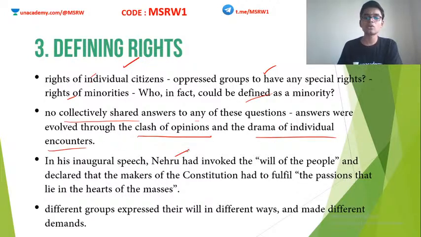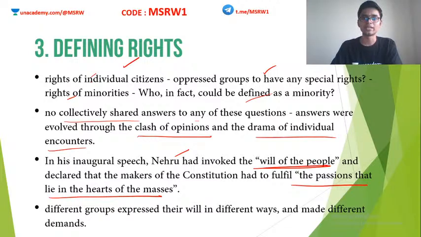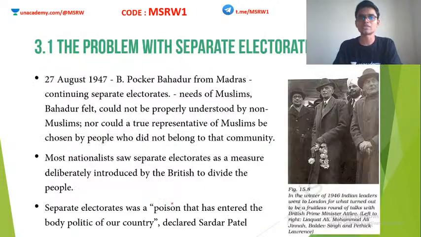In the inaugural speech, Nehru actually invoked the will of the people and declared that the makers of the constitution had to fulfill the passions that lie in the hearts of the masses. This was the introductory speech of our Constituent Assembly. Nehru said that our constitution should derive from the will of the people. We have to look into the passion that lies in the hearts of the people. That should be the final base or context from which we evolve this constitution. Fine. So the different groups expressed their own ideas in different ways and made different demands. We are going to see each of them.